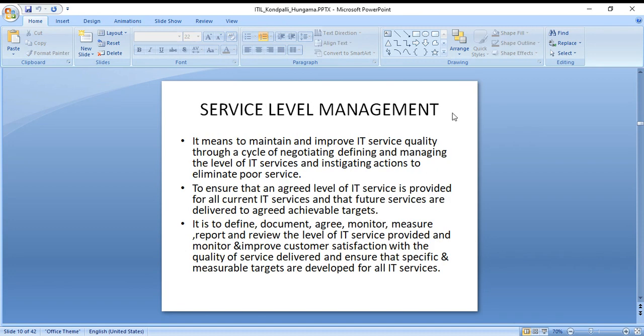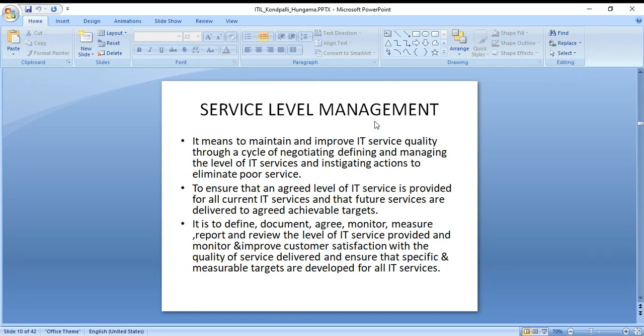Now, service level management. Service level management is about how you improve the quality of a service. Sometimes you negotiate. For example, with Amazon, you place an order, and sometimes you haven't received it. So you call back Amazon and ask, where is my product? I haven't received it until now.